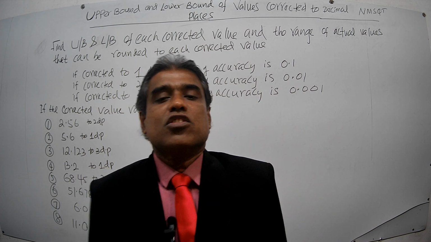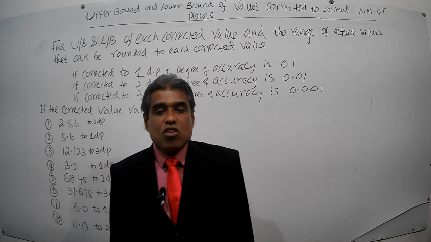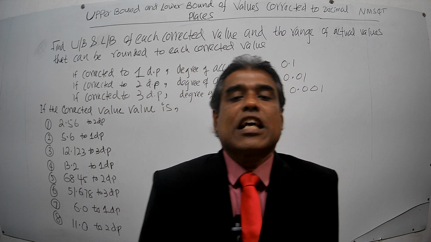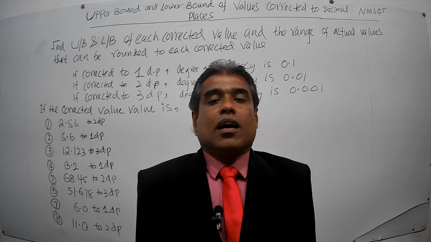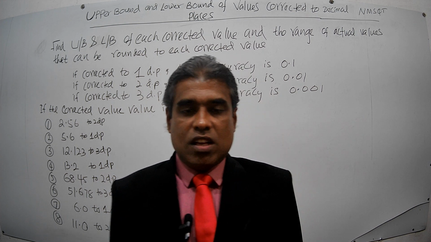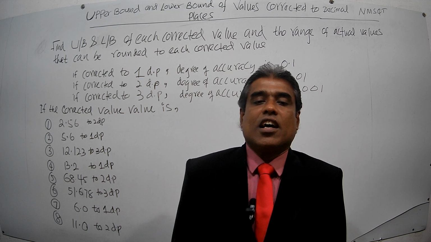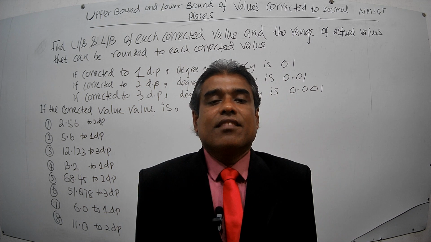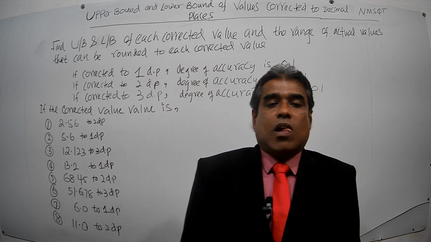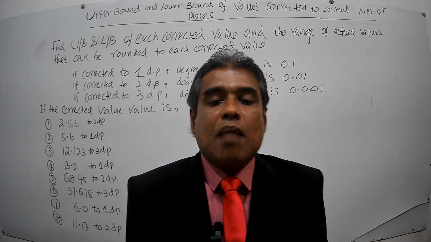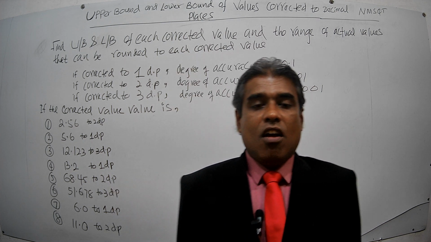Now today we are going to look at how the upper bound and lower bound is found for numbers which have been corrected to decimal places. If the corrected value is correct to a certain number of decimal places, how do we find its upper bound and lower bound?